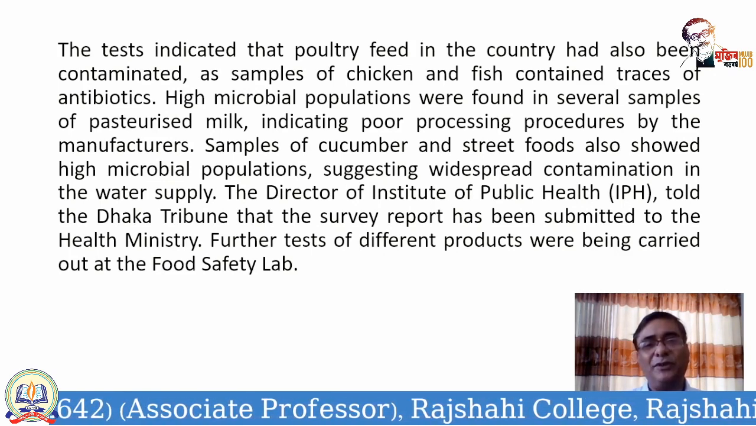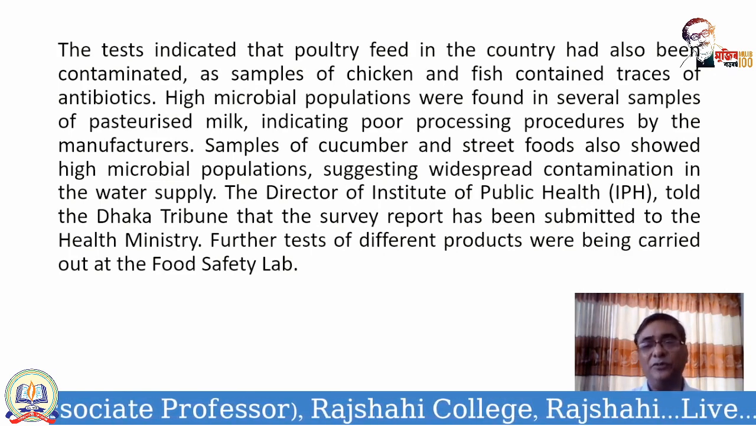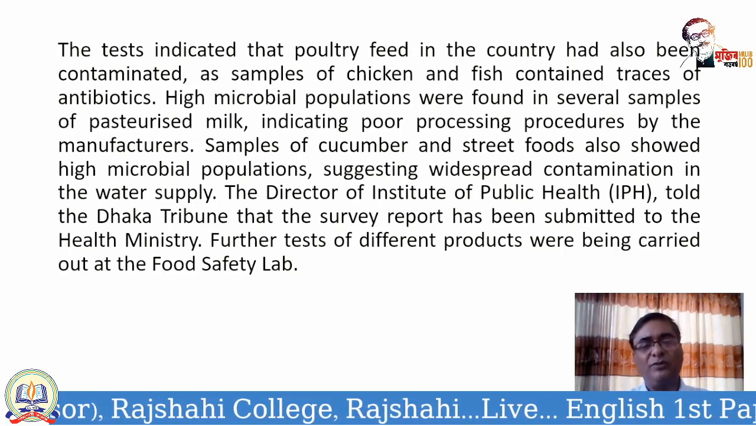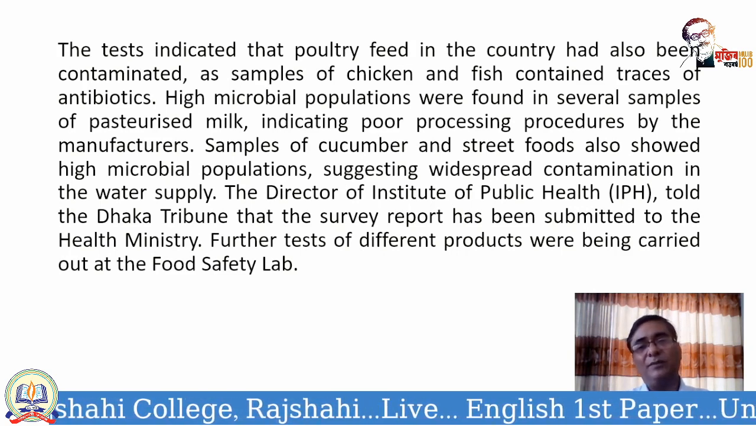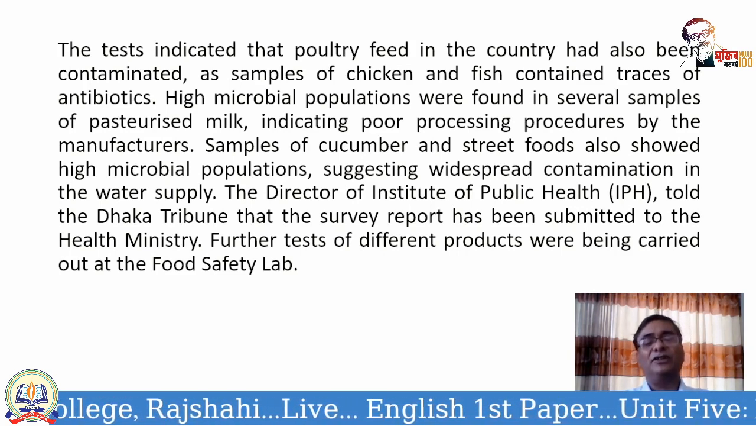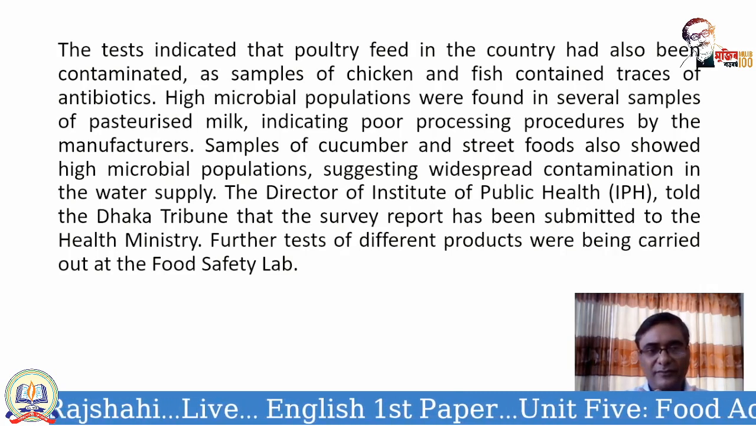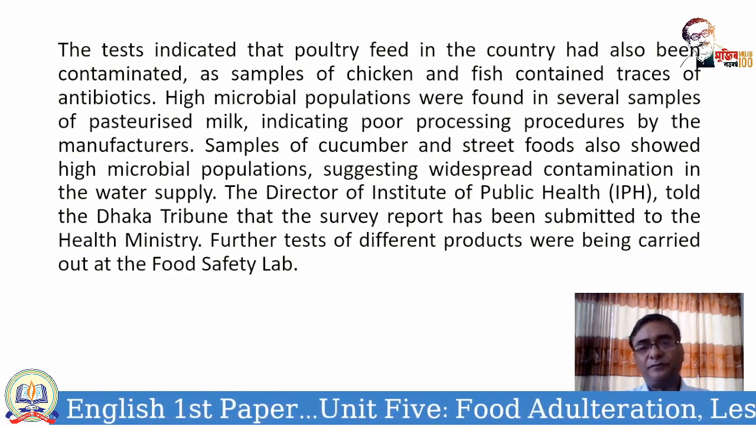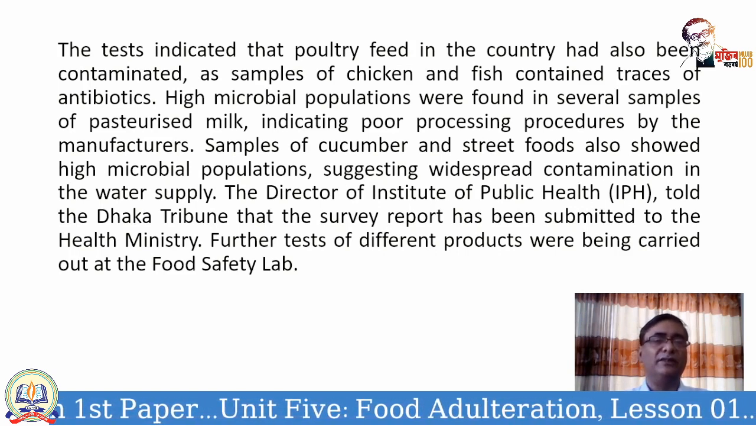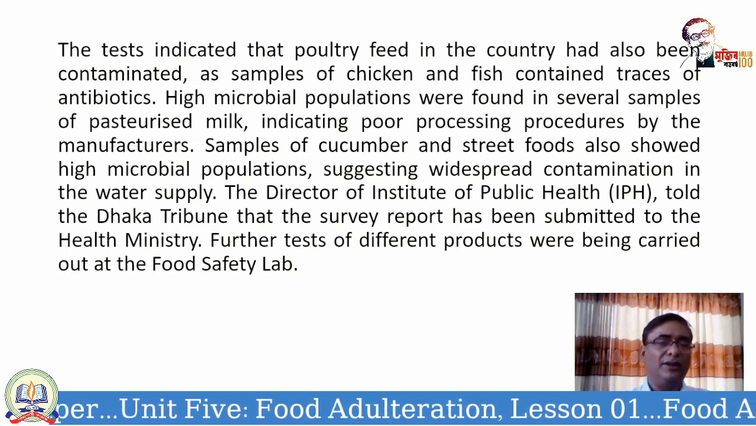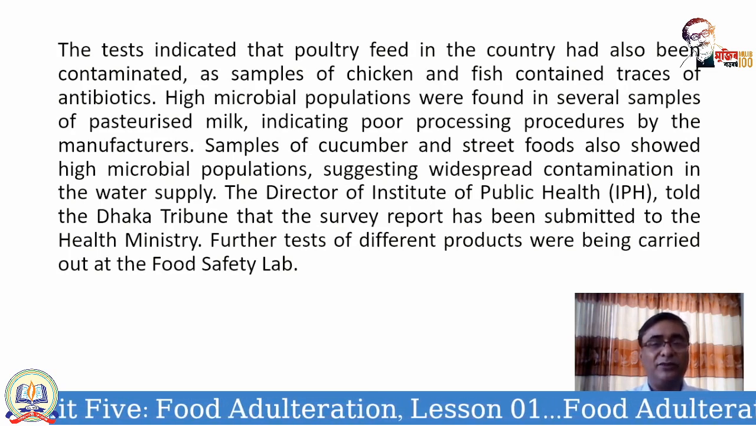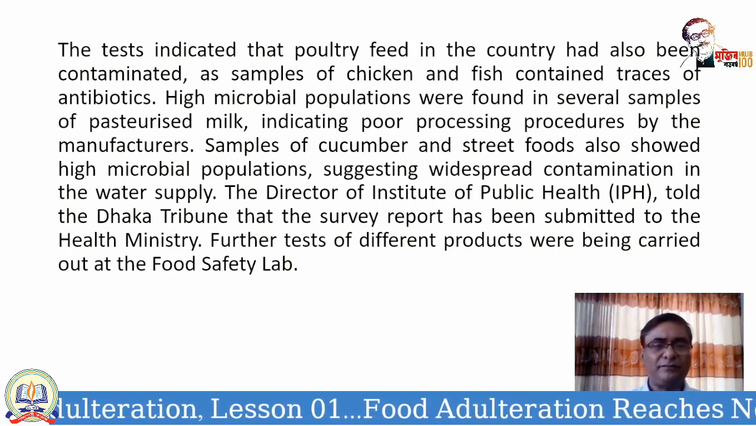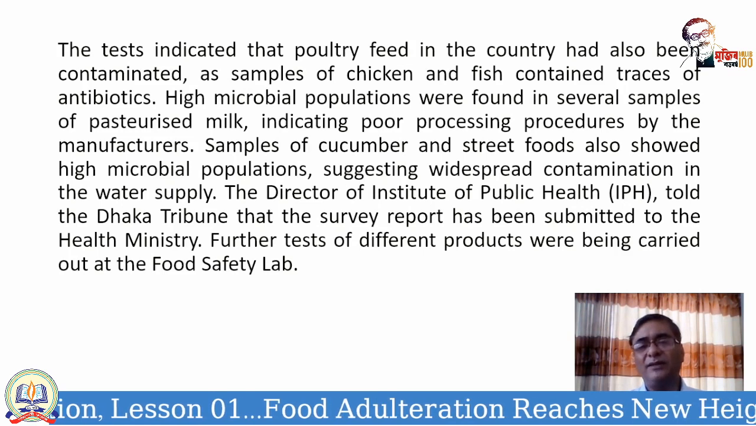So samples of cucumber and street foods. Street foods will obviously show the presence of microbial populations. So cucumber and street foods also show the presence of microbial populations, that means bacteria, suggesting widespread contamination in the water supply. So what does it suggest? When the street foods are contaminated, it suggests that there is a problem in the water supply.